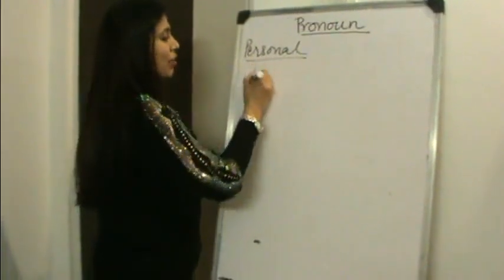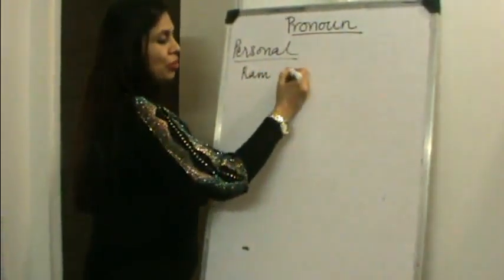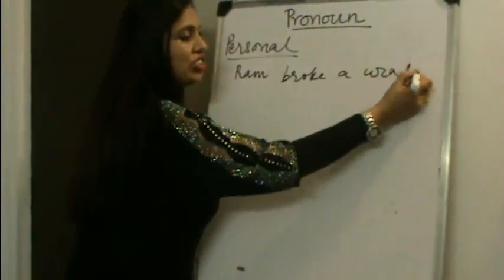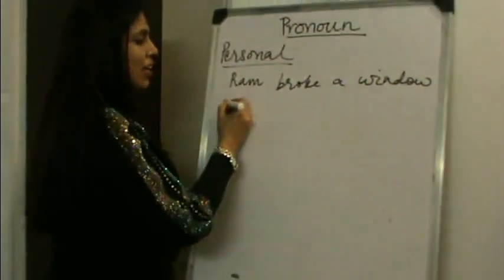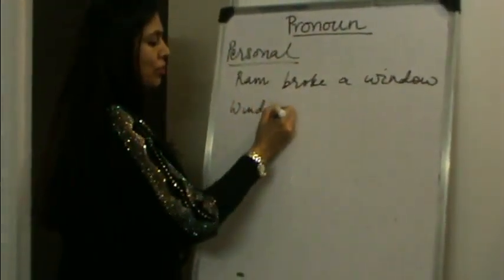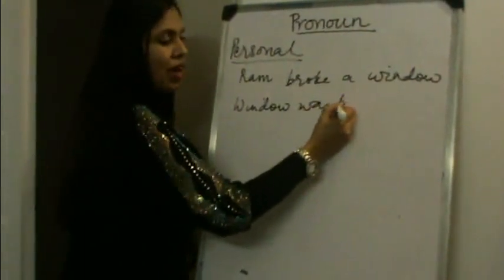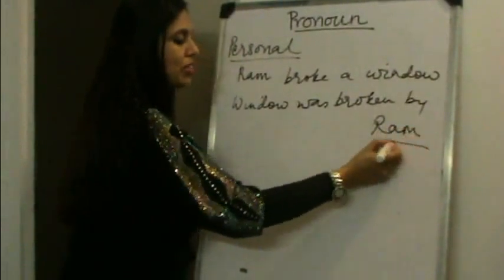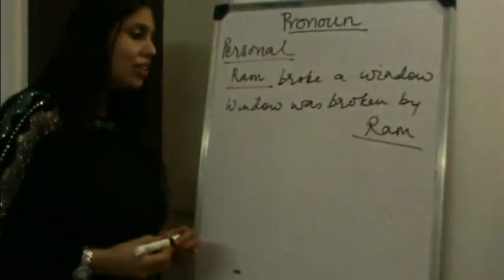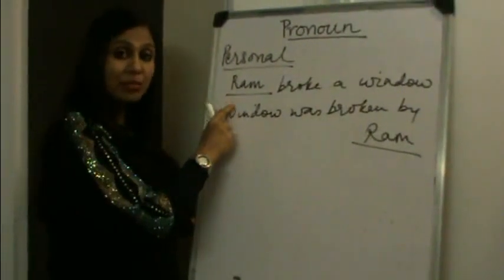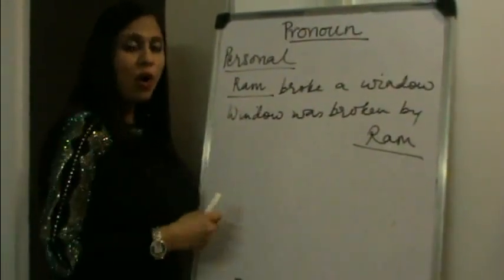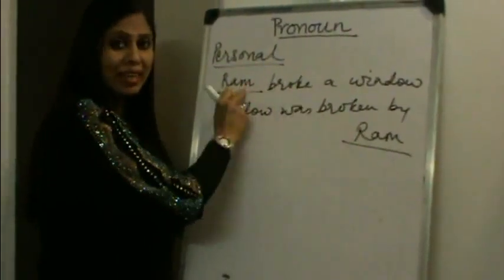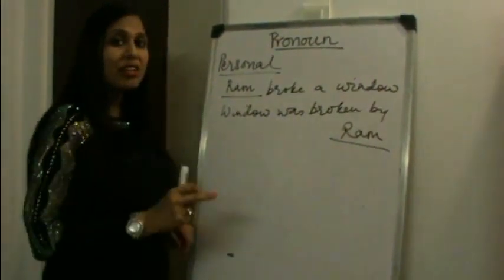Let me say, Ram broke a window. Now, I change this to passive voice and say, the window was broken by Ram. Now, what I want you to observe is the noun Ram. In both the cases, whether Ram is the subject of the sentence here or Ram is the object of the sentence as in here, the noun remains the same. There is no difference in usage.